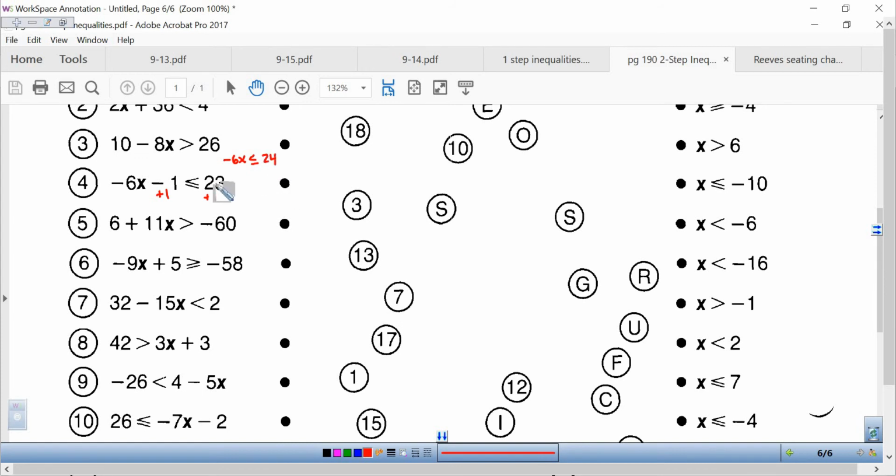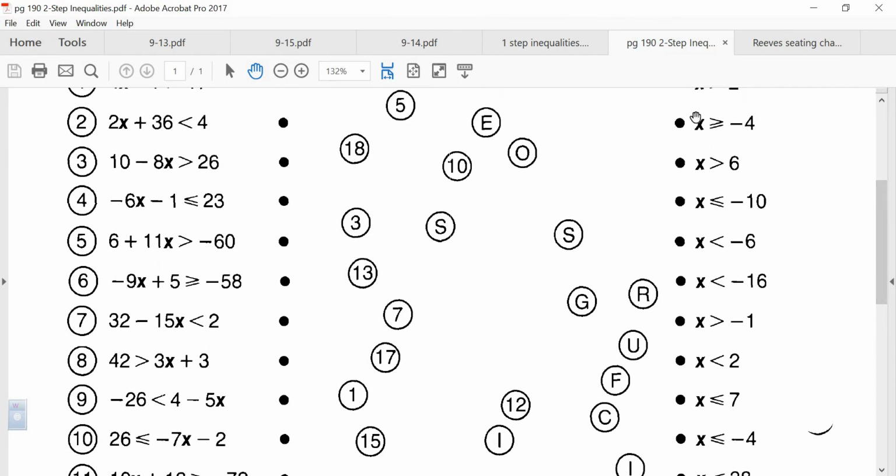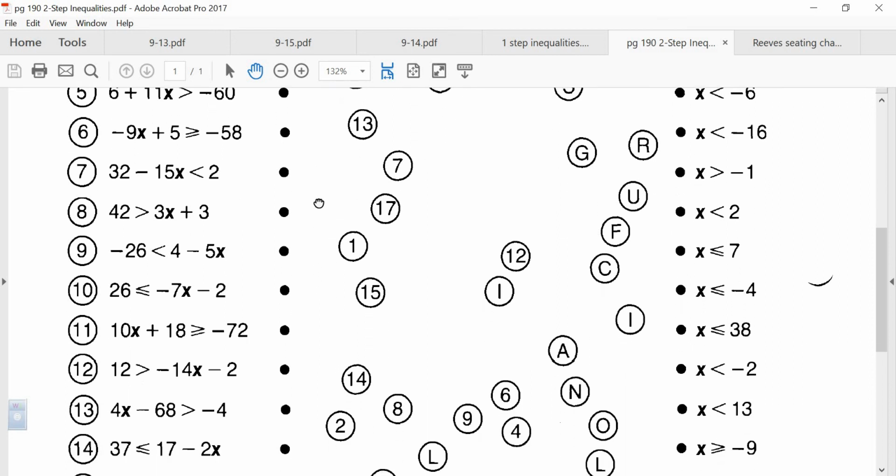All right, but now they've got multiplication by negative 6, so I'm going to divide by negative 6. And once again, I am dividing by a negative, so I'm going to have to reverse that inequality sign. So instead of less than or equal to, it's going to become greater than or equal to negative 4. X is greater than or equal to negative 4, which I believe is right there at the top of our screen. All right. Okay, let me do one that has the variable on the other side.